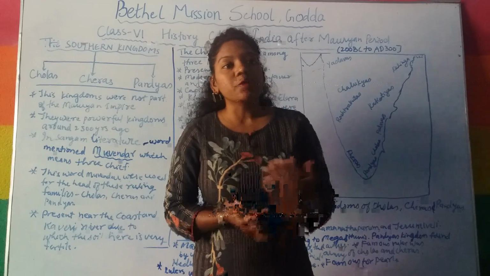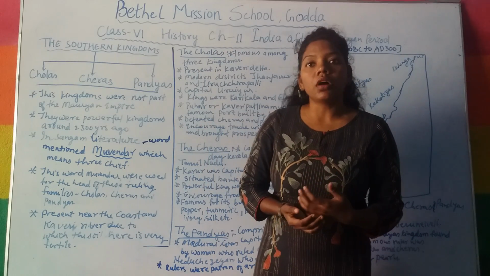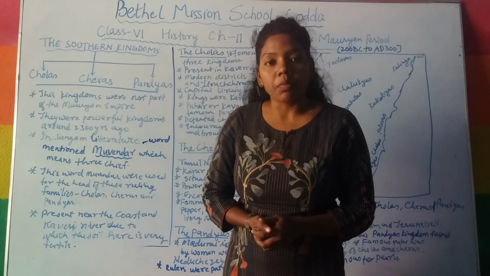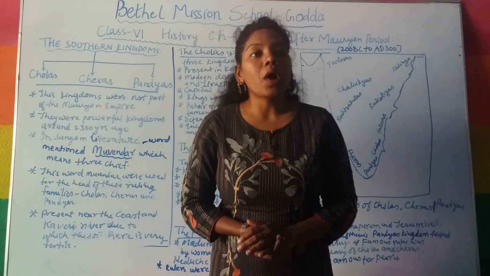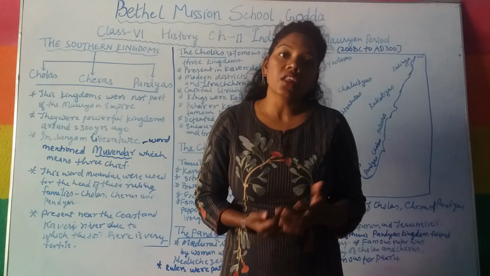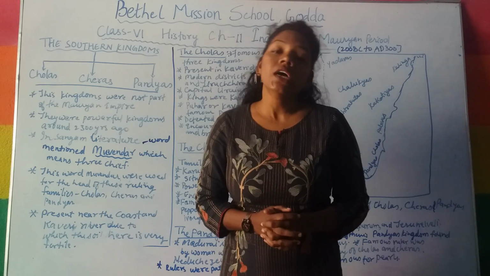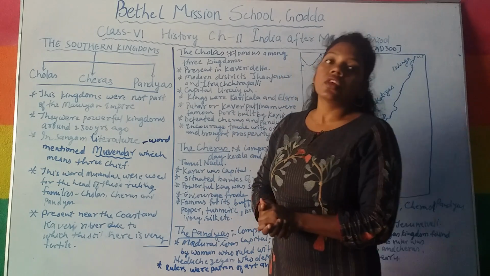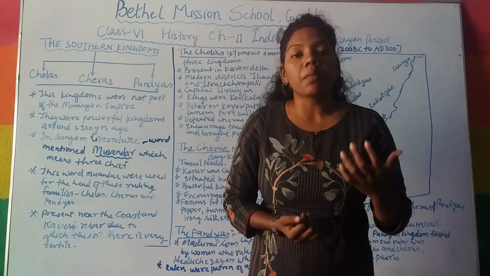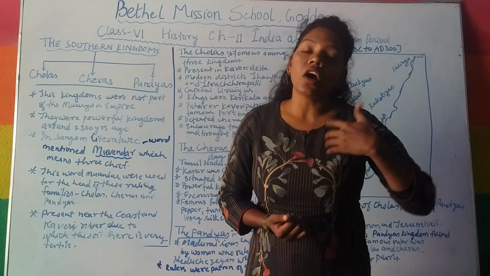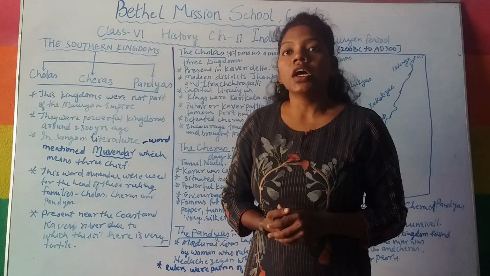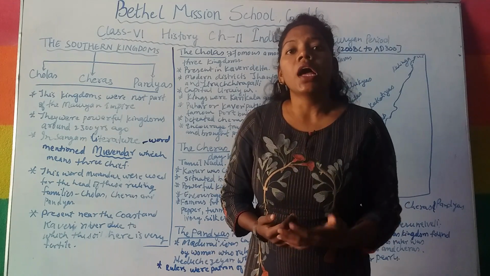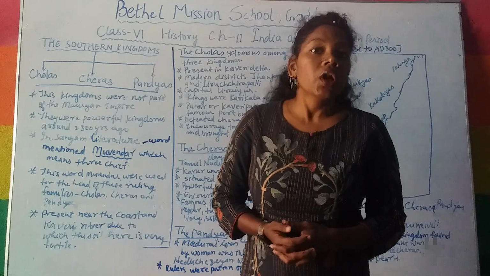In this chapter we shall study the different kingdoms which arose after the decline of the Mauryan Empire. First of all we will see the kingdoms which emerged in South India. In the Southern Kingdoms there are three important kingdoms which were present during the Mauryan Empire, and these kingdoms were very powerful then. They became even more powerful after the decline of the Mauryan Empire.